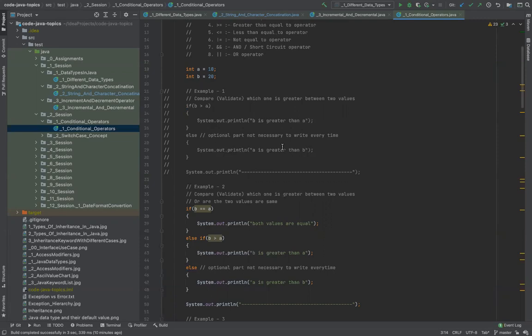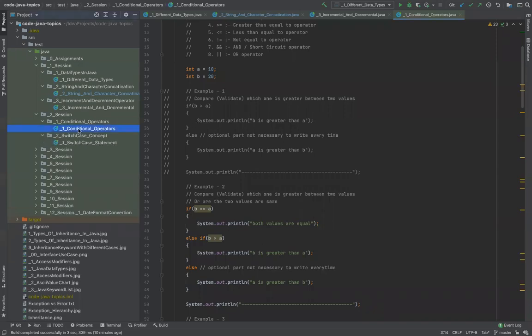Without this you cannot write working code. Java provides two things to handle conditions: if conditions and switch cases. First we'll talk about if conditions, and then switch cases.